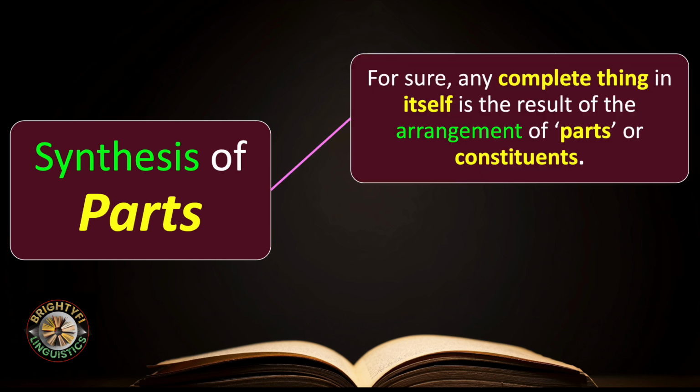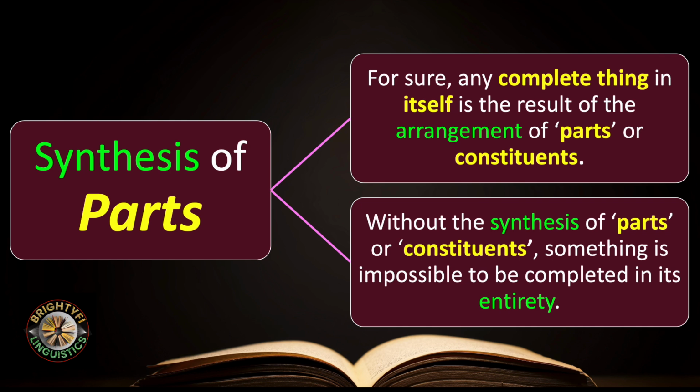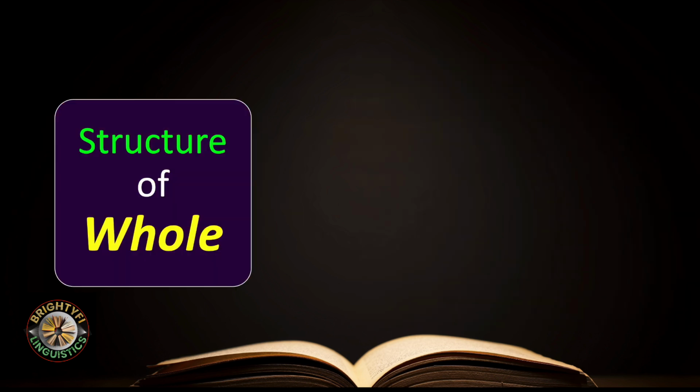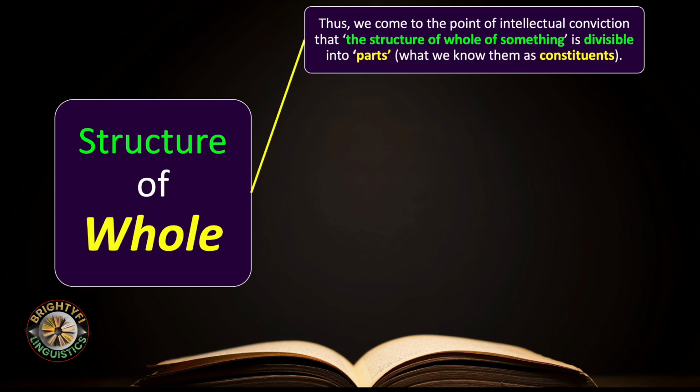We move on to the next point of discussion: synthesis of parts. For sure, any complete thing in itself is the result of the arrangement of parts or constituents. Without the synthesis of parts or constituents, something is impossible to be completed in its entirety. Now we talk about the structure of whole. Thus, we come to the point of intellectual conviction that the structure of whole of something is divisible into parts, what we know as constituents.